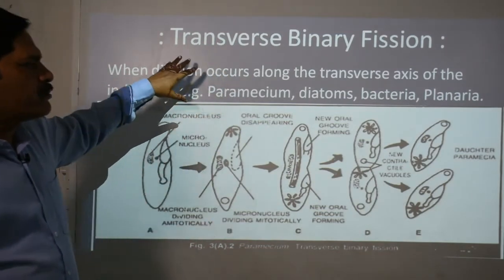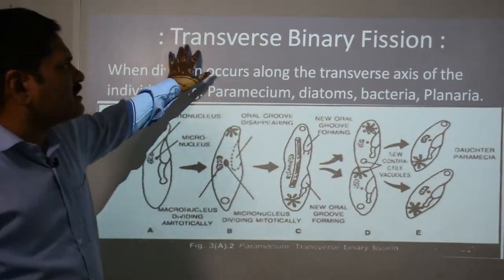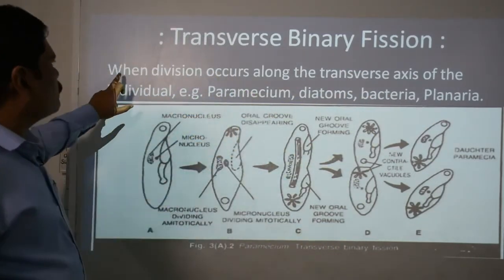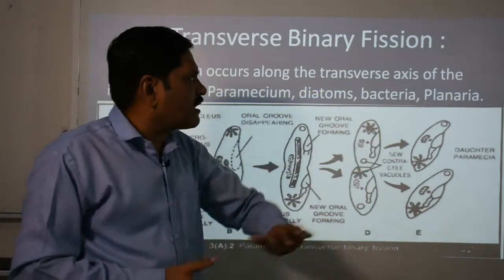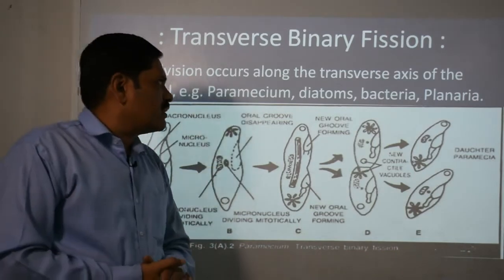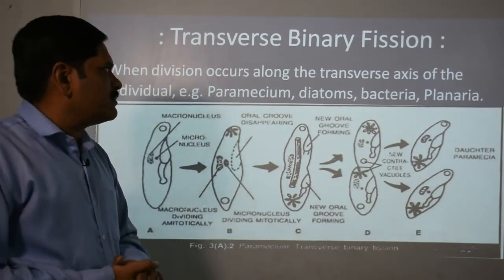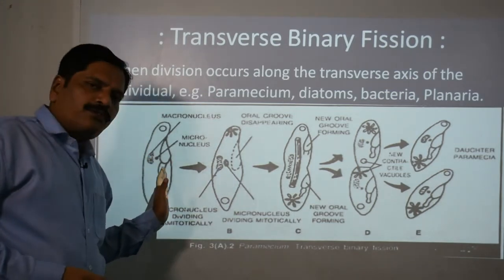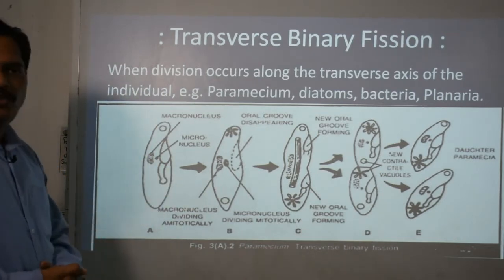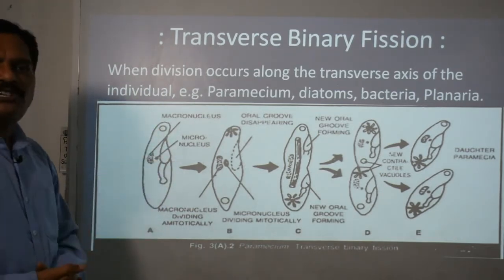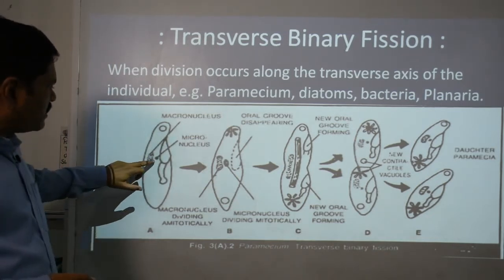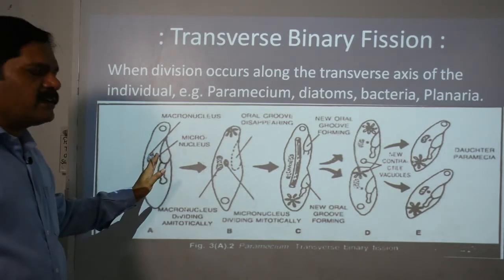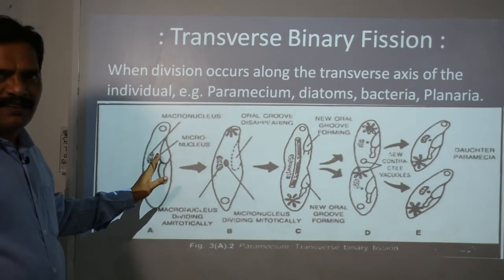Now here we are going to observe a somewhat more complicated one, that is the transverse binary fission. As you observe, what is the term? Transverse. That means when the division occurs along the transverse axis of the individual, okay. And good examples are Paramecium, diatoms in plants, bacteria, and Planaria also, okay. I think you are well aware of the structure of this Paramecium, okay. There is no body symmetry, clear. Here you can see that two nuclei are present. One is the macro or mega nucleus and the second is the micro or minute nucleus, okay.